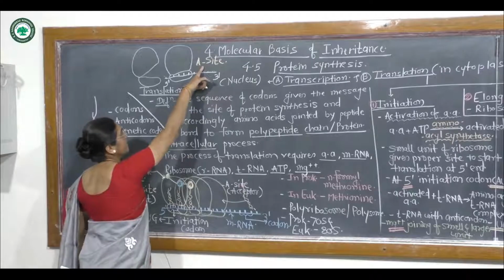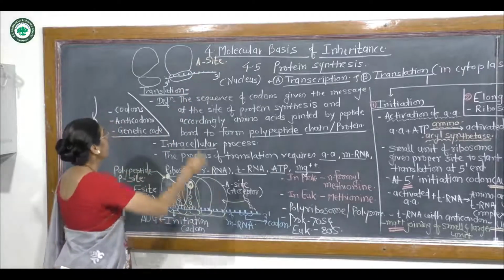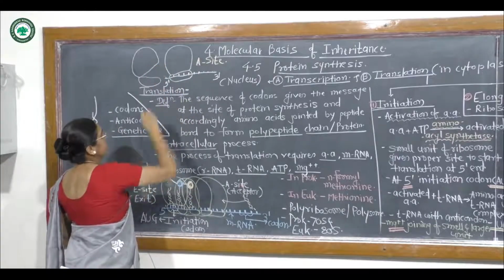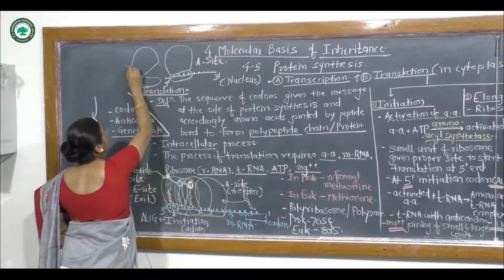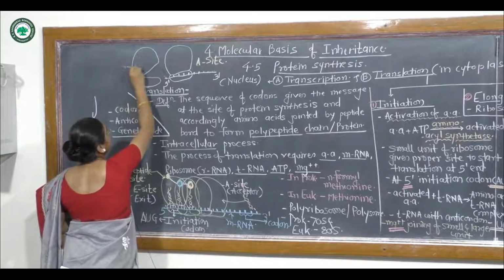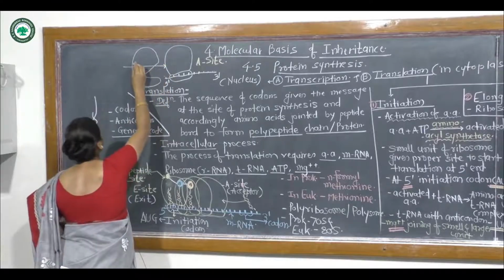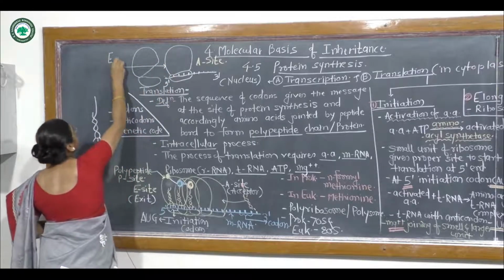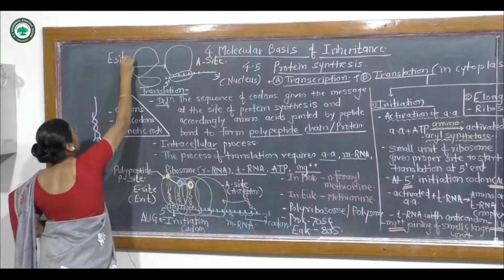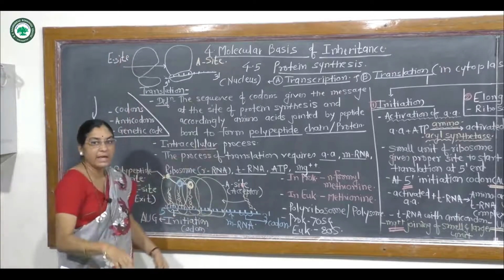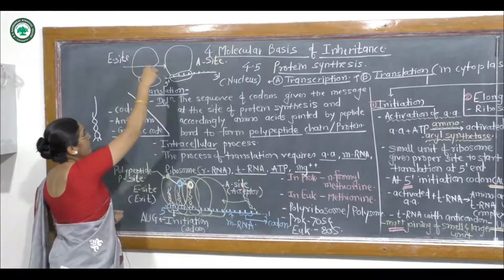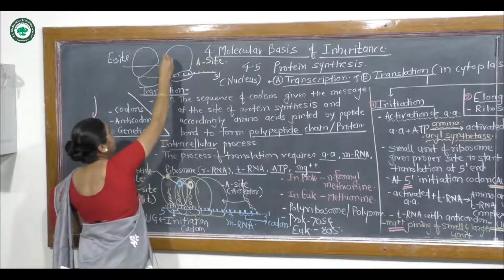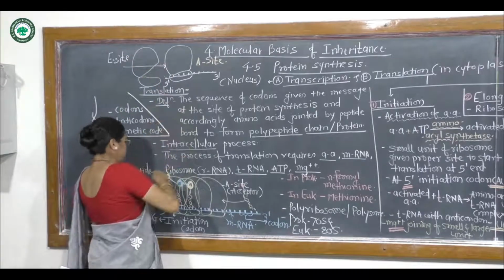Then opposite to the A site, the E site is present. E site means exit site. Through the exit site, the free tRNA leaves out.